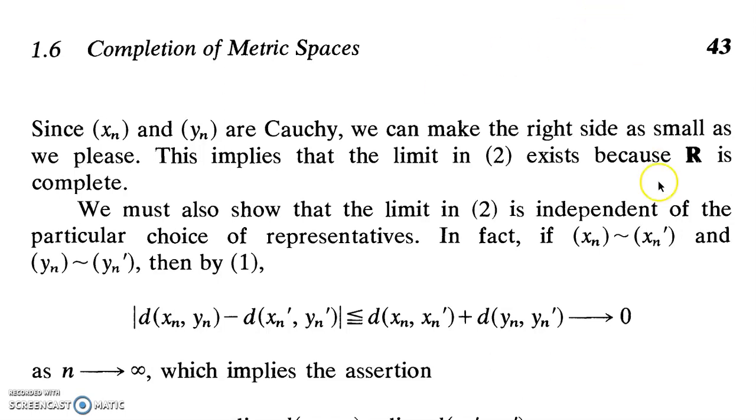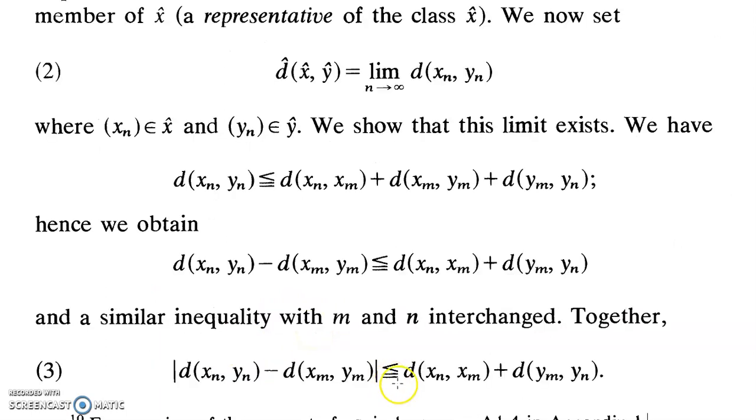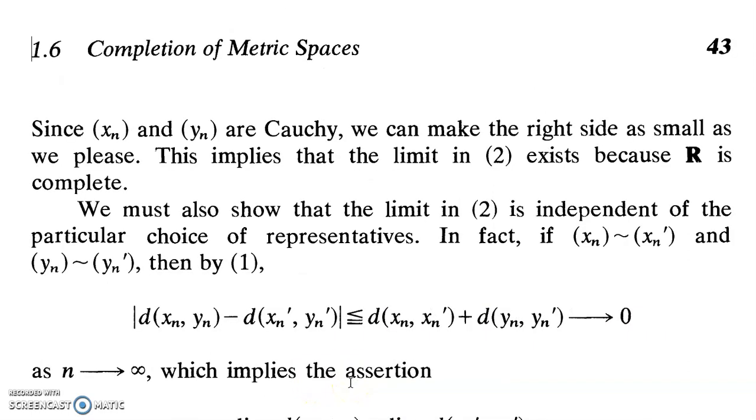For establishing that fact, we take xn dash, which is equivalent to xn, which means xn and xn dash converge to the same point, and yn dash, which is equivalent to yn, which means yn and yn dash converge to the same point. Instead of xm ym, we substitute xn dash and yn dash. So by this inequality, we can substitute xn as xn dash, ym as yn dash.